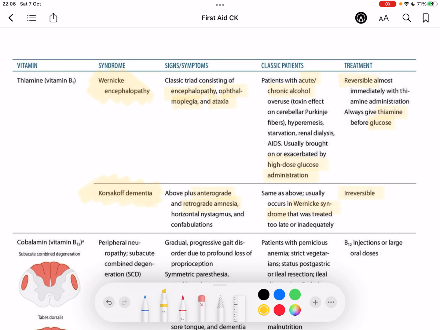Okay. Obviously, when somebody has vitamin B1 deficiency, they may also have beriberi as well. And beriberi is not the neurological syndrome from thiamine deficiency, it's the metabolic consequence. So we will cover that in another module, but we have dry beriberi and wet beriberi. Dry beriberi is a neuropathy, and wet beriberi is a type of heart failure. It's actually dilated cardiomyopathy. But just look out for that in these patients as well.